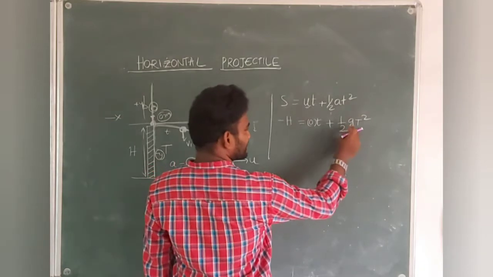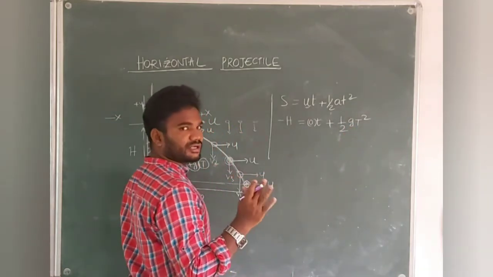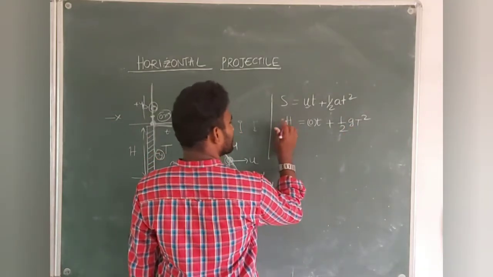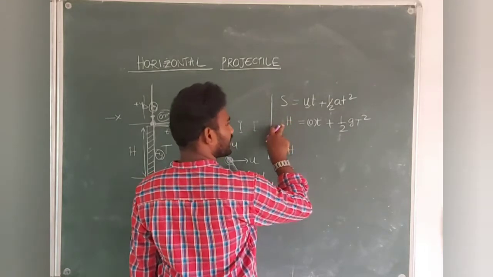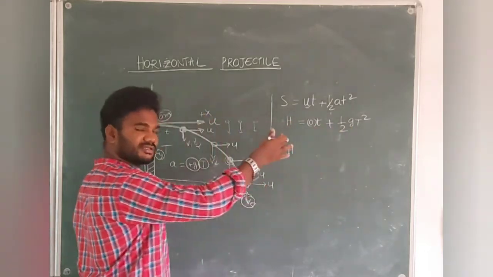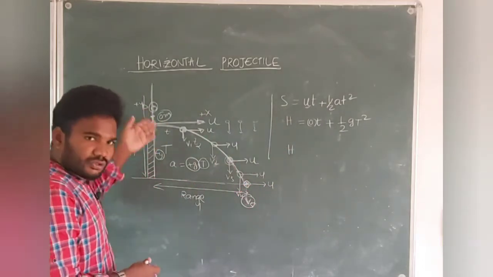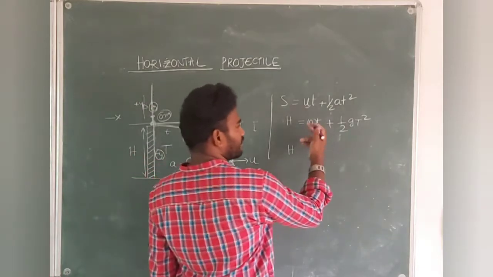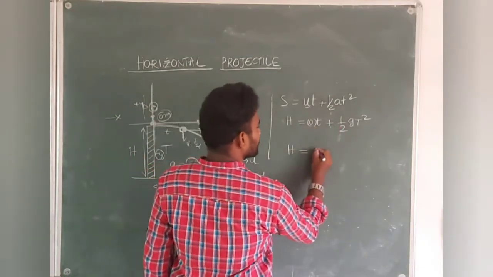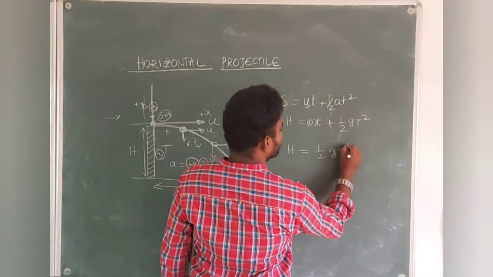Since the acceleration here is according to vector concept, it is negative, or else you can take the modulus. If you are taking h, you can take it positive also. If you are taking negative, this g also you should take negative, because it is also a vector quantity which is acting downside, along the minus y axis. That's why we are taking minus. If there is no need, you can leave it. So h is equal to half gt square, students.